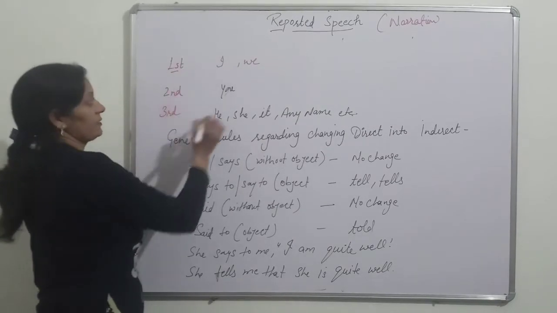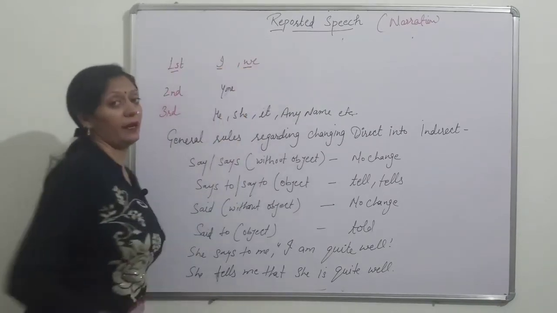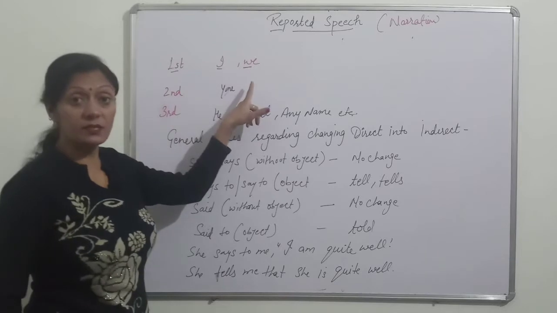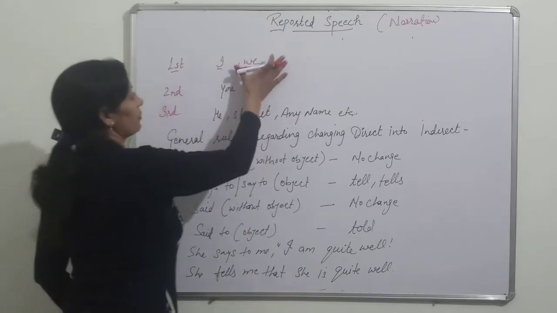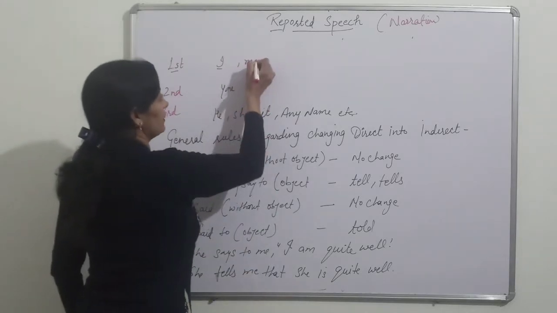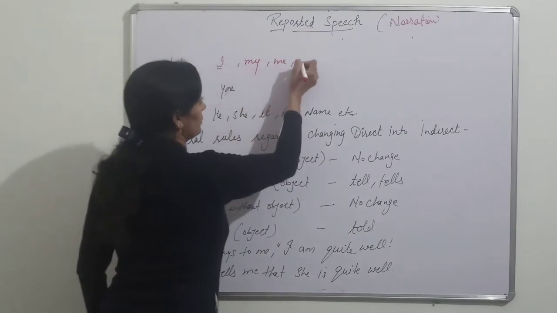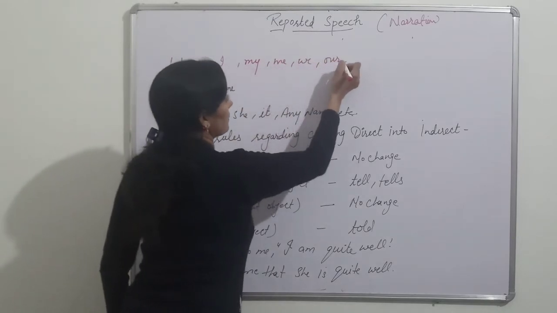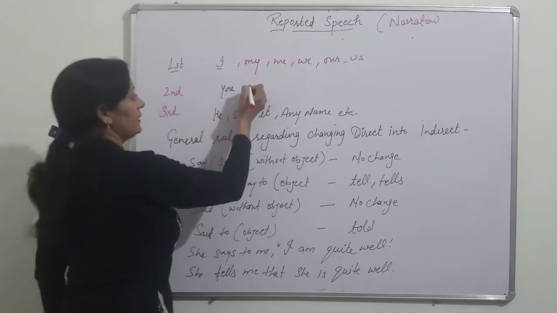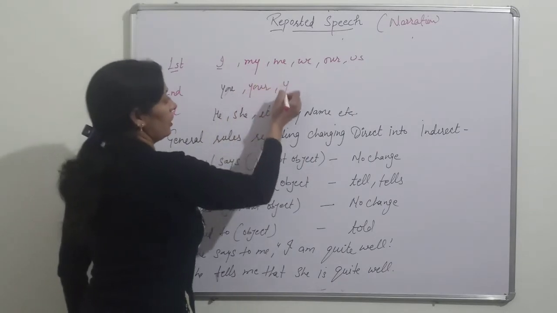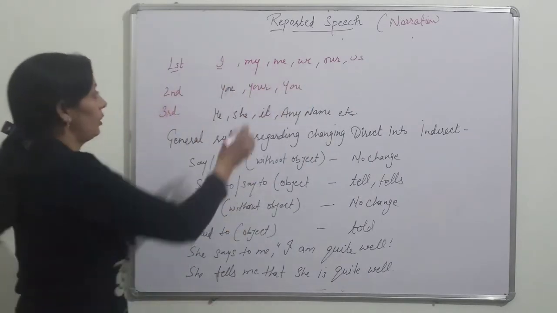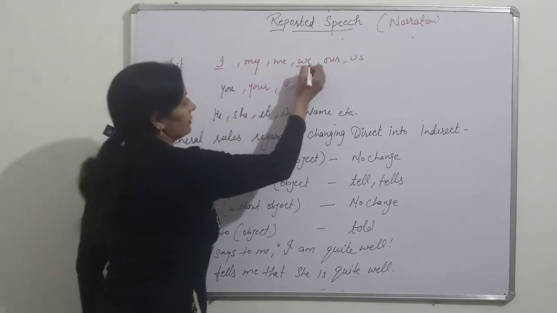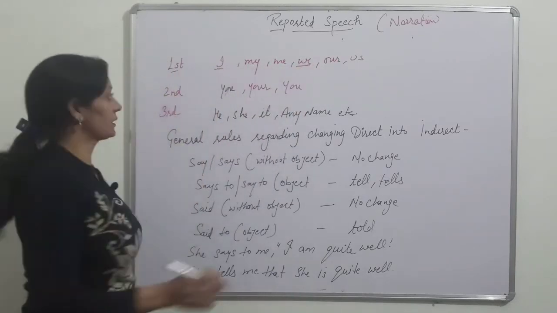See the first person. First person is I and we. I am only telling you the subjects. Otherwise, our first person is I, my, me, we, our, us. Second is you, your, you. Only I and we are used as subject.